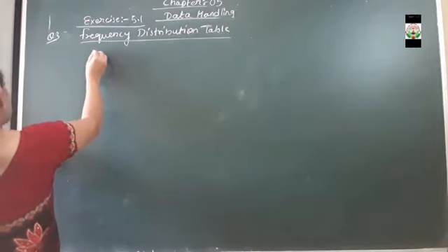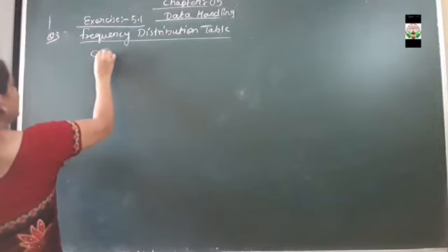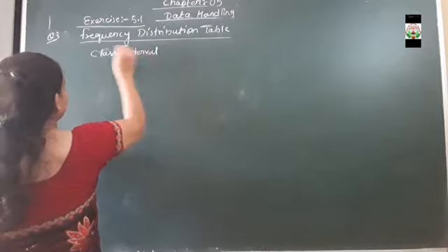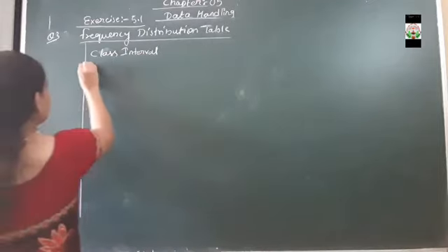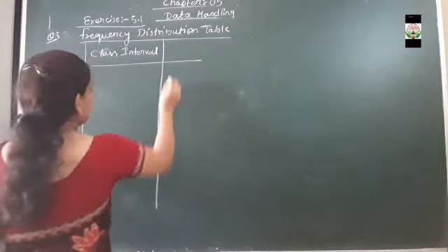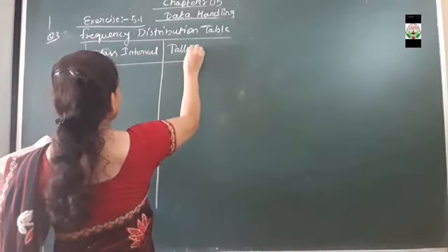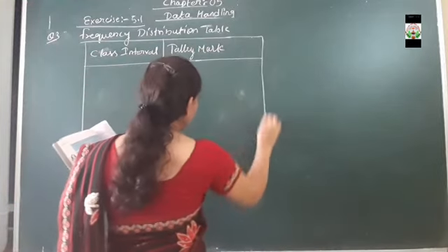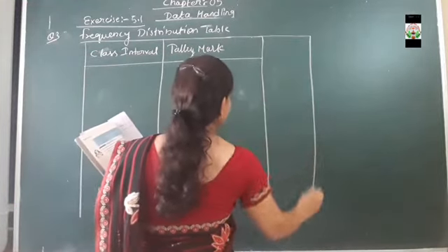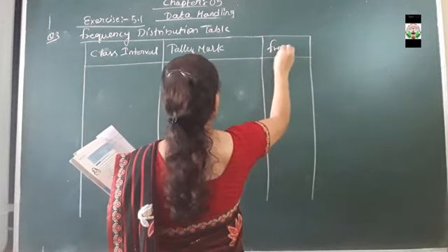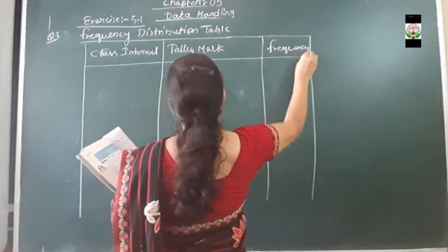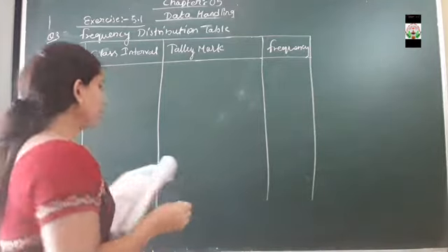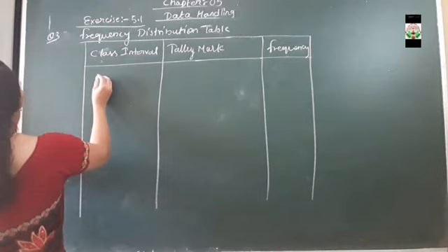For the frequency distribution table, first column will be class interval, then second tally marks, then frequency.